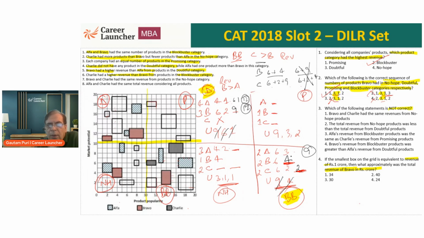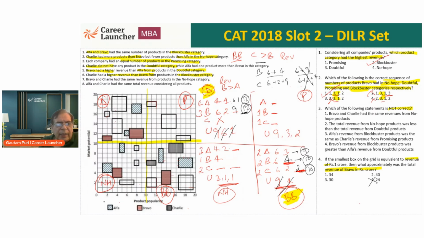What is the revenue for Bravo? Okay, so let me just say this is 9, this is 10, and 6 and 4, 10. Okay. Now, what are the choices for question 4? I still have to worry about no hope, but let's see. What do we have here? We already have a 17 out here and 10. So revenue for Bravo from doubtful is 17 and from blockbuster is 10. So 27 is already there. One choice eliminated.